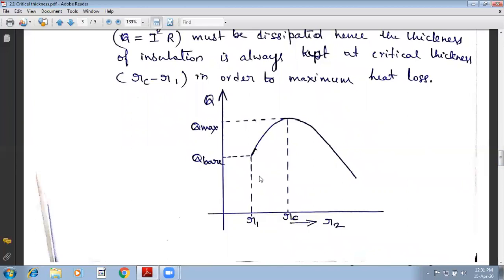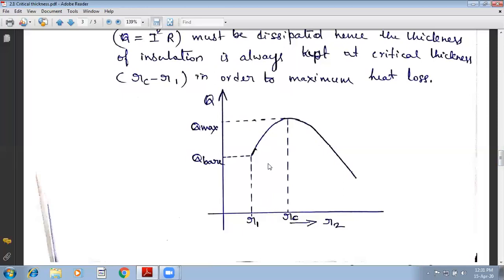Now, if I add some material, suppose the outer radius corresponds to the value somewhere here. Now, if I add material, what happens to the heat transfer? It is again increasing. If I add a little more material, it is again increasing. Up to what point? Up to this point, it is increasing. At this point, even if you add material, then it starts decreasing. Now you can see the downfall of heat transfer.